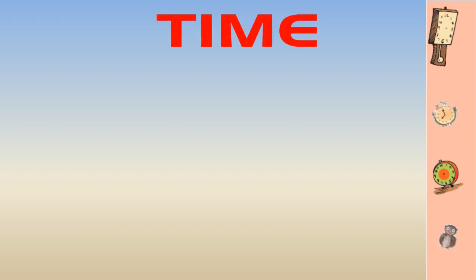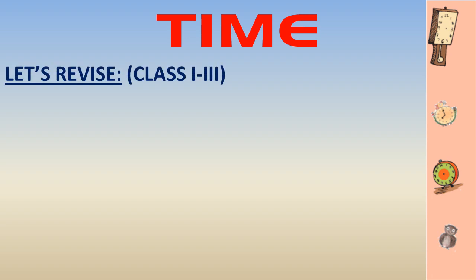Now, you must have understood that this lesson is related to time. But students, this is not the first time we are learning something about time. We have already learned some facts related to time in our previous classes also. Let us revise them first.